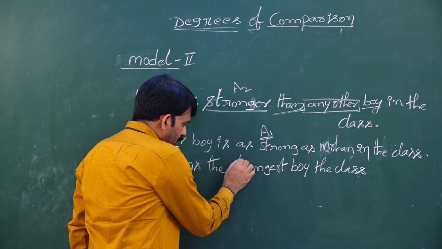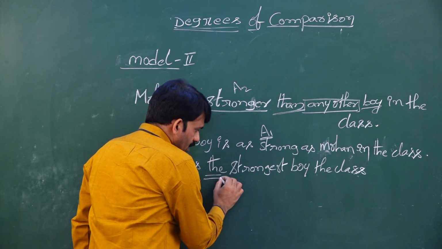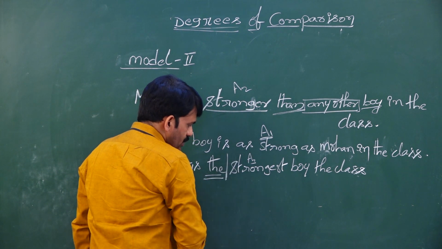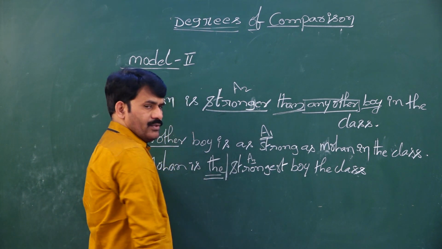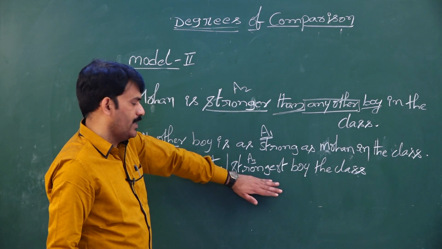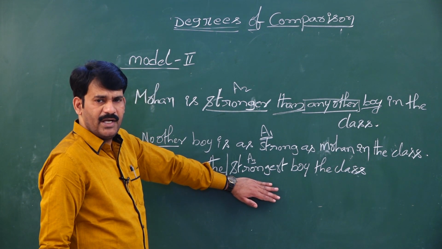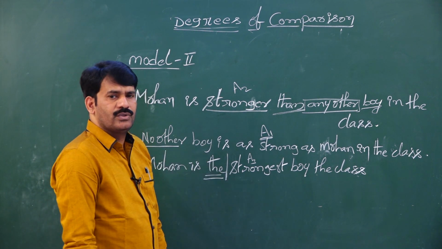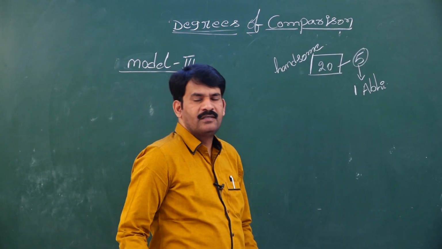One more point you need to remember is the third form of an adjective means superlative degree. In superlative degree, you have to always use the definite article the with the superlative form of an adjective. With this, I hope you understood model 2.